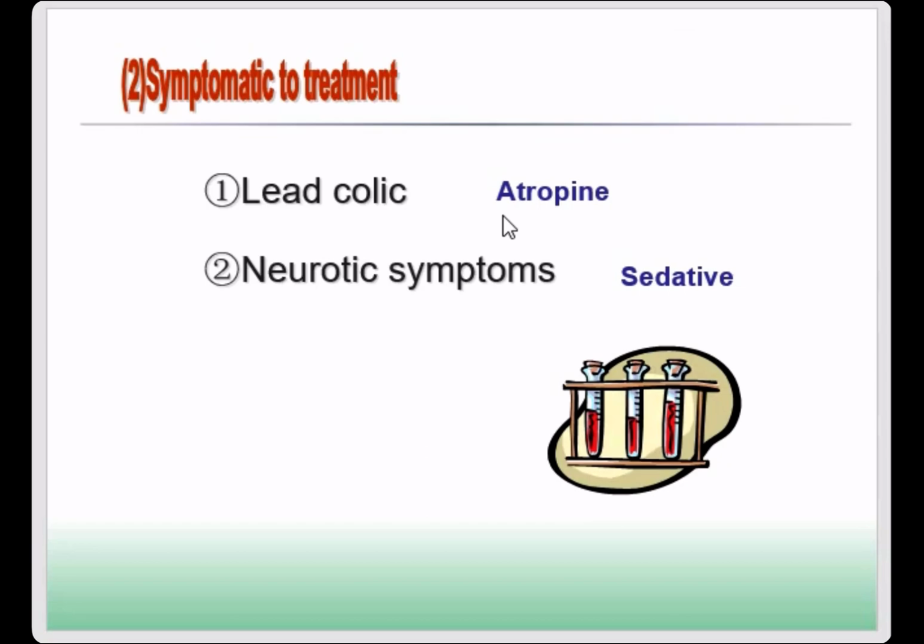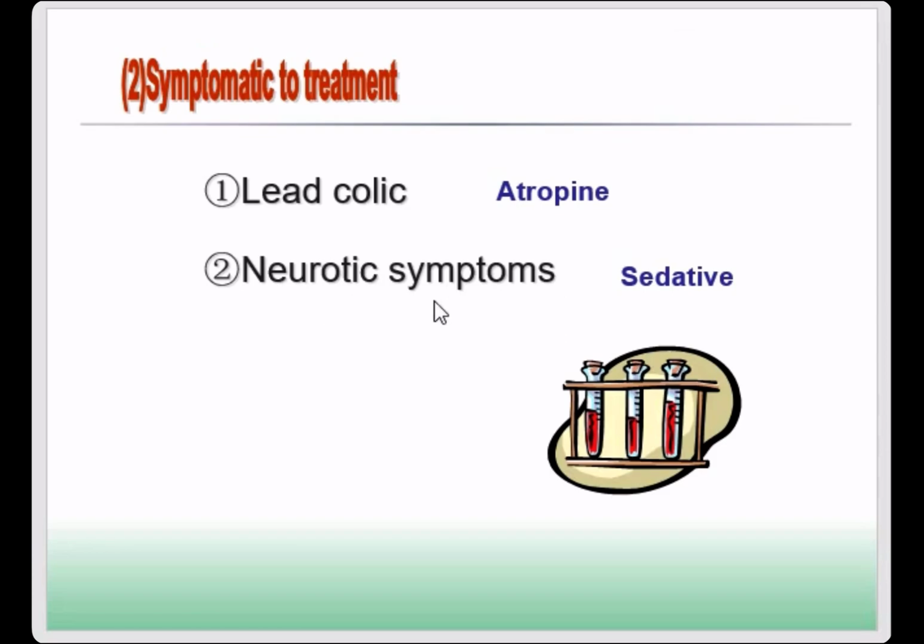Why do we use atropine? Because lead colic makes the smooth muscle spasm, and this spasm can be relieved by atropine. So we choose atropine for the lead colic patient.